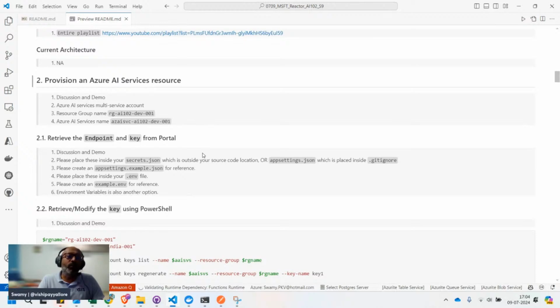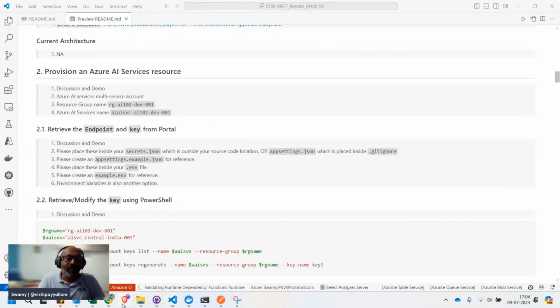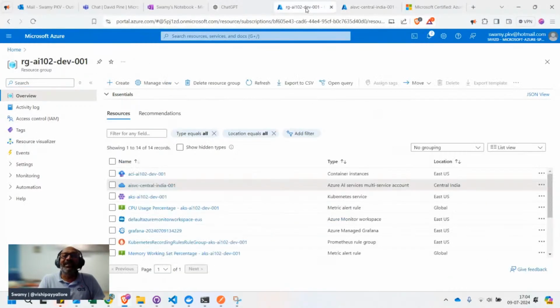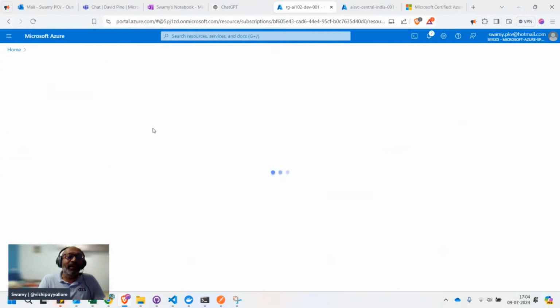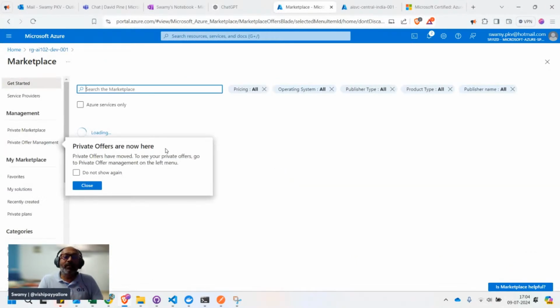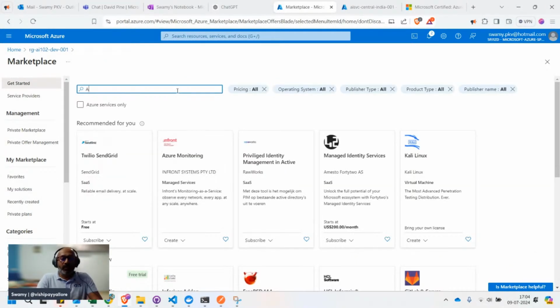So first thing we will do is look at the provisioning. We have seen this quite a few times, so we don't need to see that, but if you want to see, we can quickly go. We can click on create and look for AI services, and you can see this AI services.